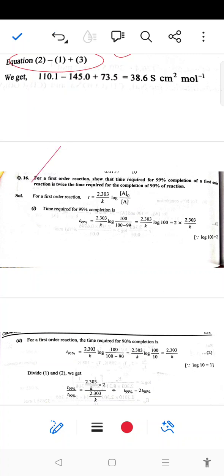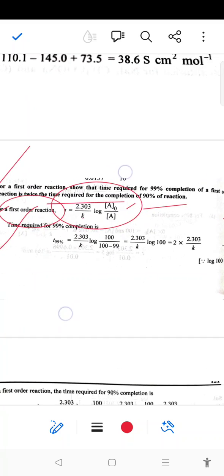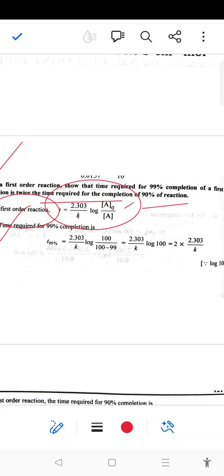Next, for the first order reaction, show that the time required for 99% completion of a first order reaction is twice the time required for completion of 90% reaction. As we know, the first order equation is T is equal to 2.303 over K log A naught over A. So for 99% completion, T 99% equal to 2.303 over K log 100 over 100 minus 99.